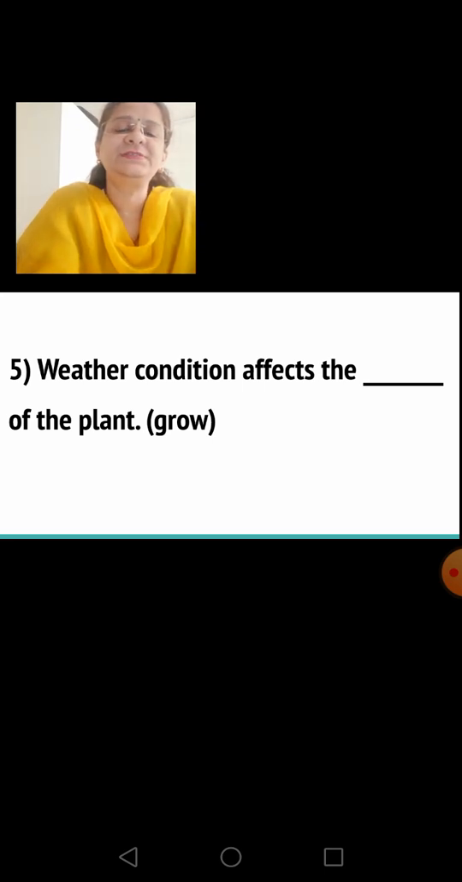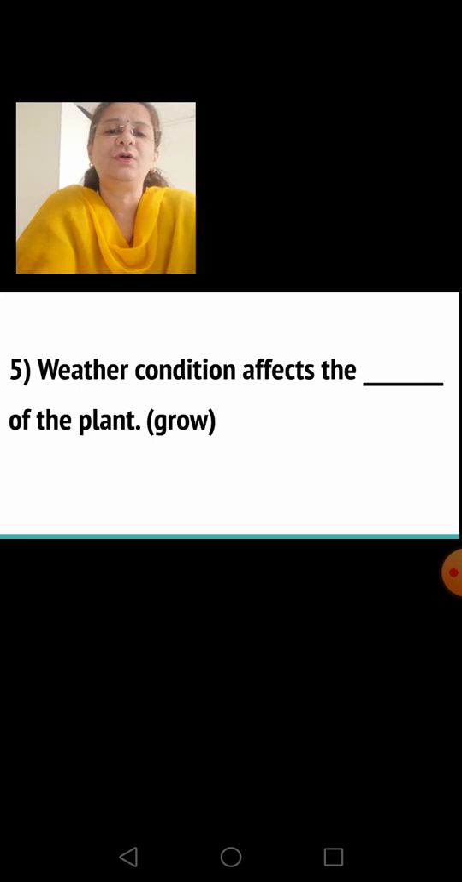Fifth sentence, weather condition affects the dash of the plant, and the word given to you is grow. What is the abstract noun here that you will be writing? Yes, growth. So the answer, the abstract noun here is growth. Weather condition affects the growth of the plant.